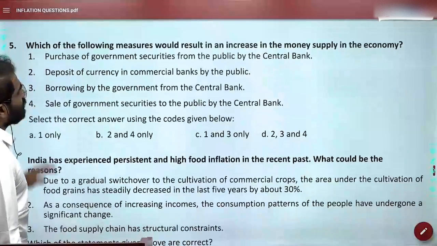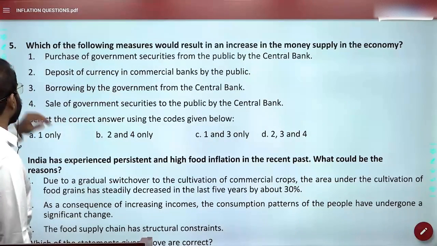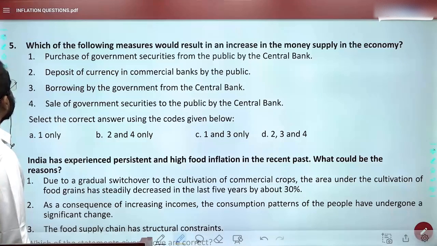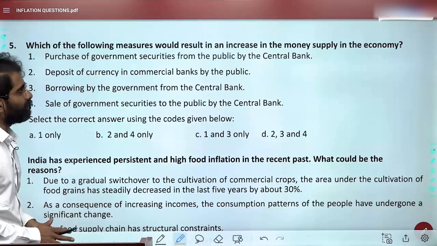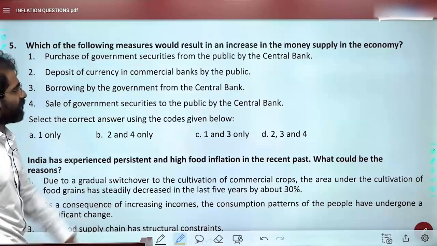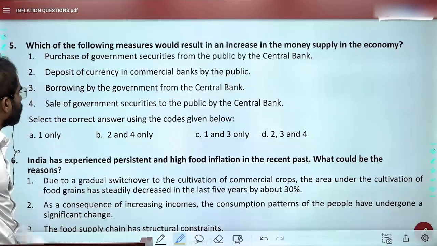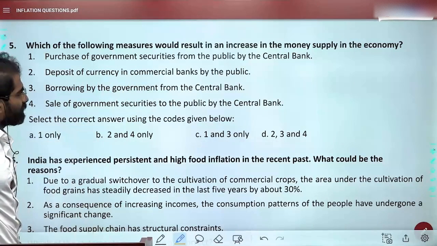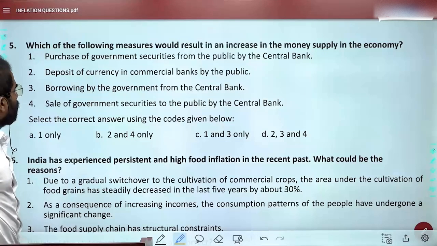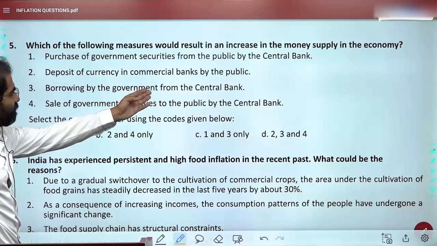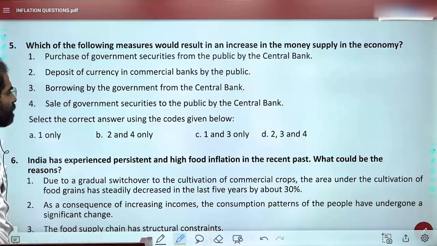Which of the following measures would result in increase in money supply? Purchase of government securities from the public by the central bank, deposit of currency in commercial banks by the public, borrowing by the government from the central bank, sale of government securities to the public by the central government.